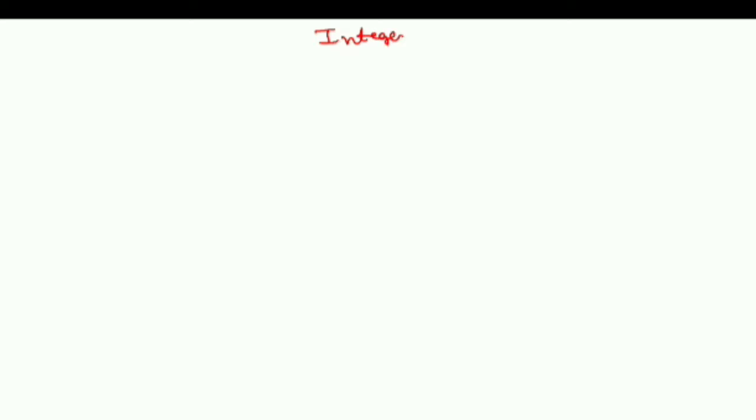So, what are integers? To start off with, when human beings started counting, they needed some numbers to count. So, they devised things like 1, 2, 3, 4, 5, 6, 7, like that. And these numbers have no limit, they can go up to infinity. That means there is no end to it. You can go on counting.